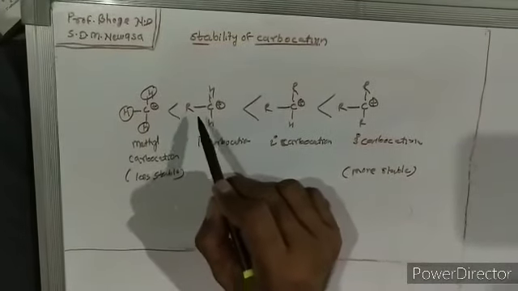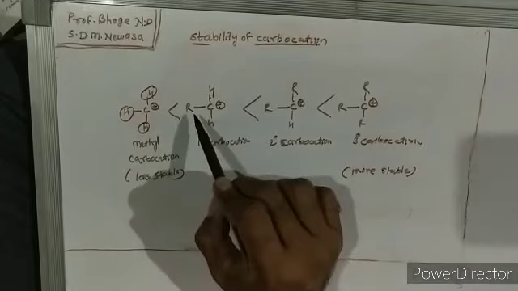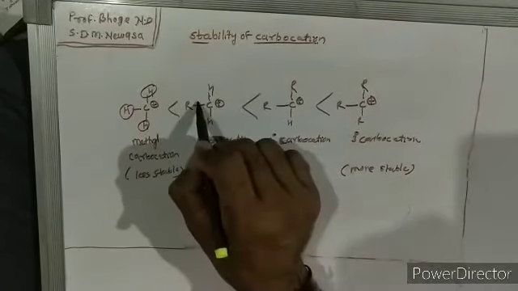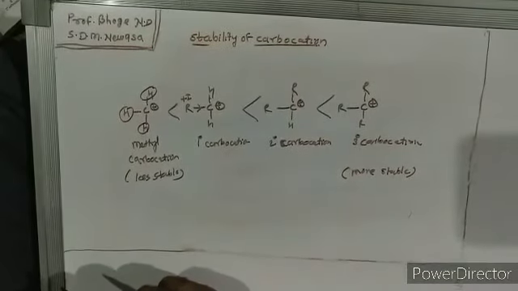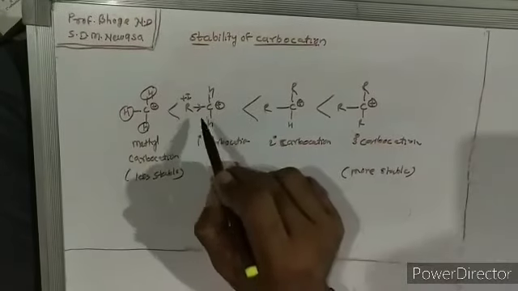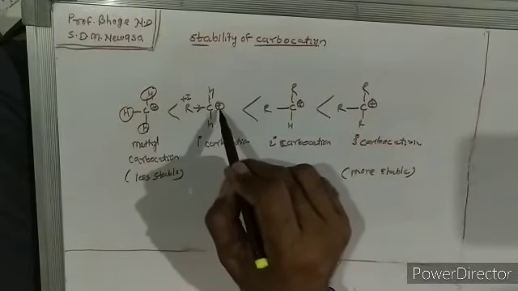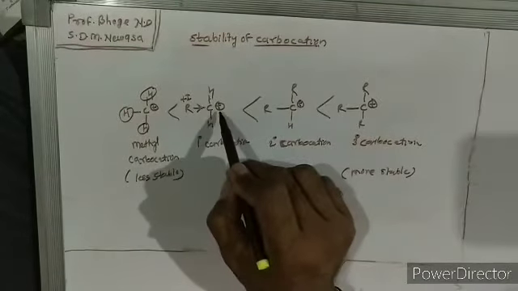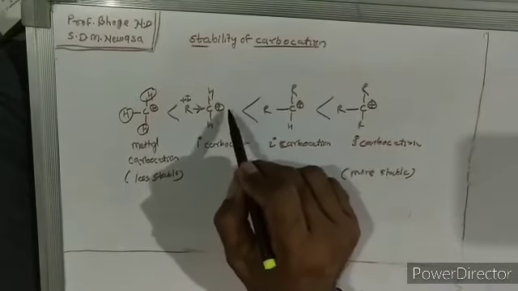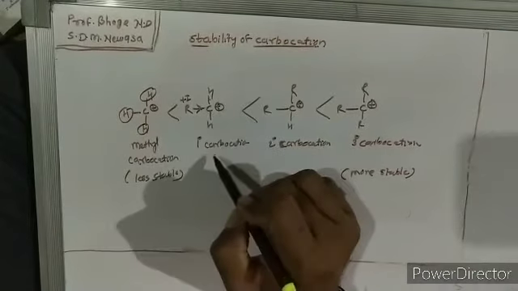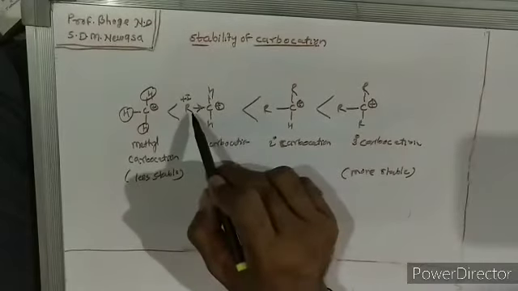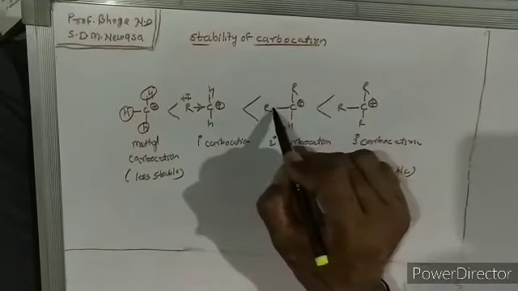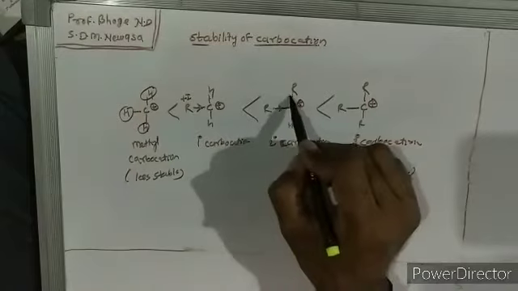Now if one of the hydrogens is replaced by an alkyl group, then the plus I effect increases. We know that an alkyl group has a plus I inductive effect, that is, an electron donating inductive effect. So this alkyl group exerts a plus I effect, donates electron to this carbocation and fills its deficiency to some amount. So this carbocation is more stable than the methyl carbocation because its deficiency is filled by one alkyl group.